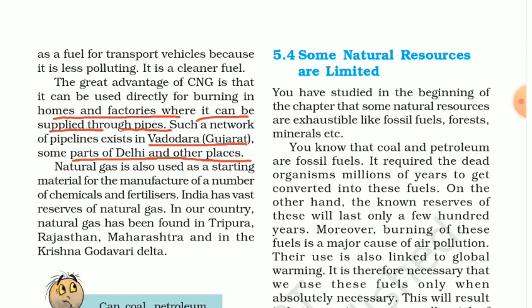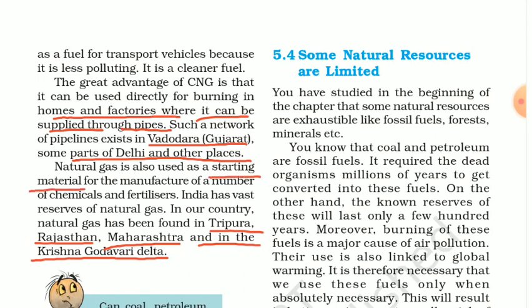So if the question arises where we can find natural gas in India, those places in our country are Tripura, Rajasthan, Maharashtra, and the Krishna Godavari Delta. Okay, and these natural gases can also be used as a starting material.